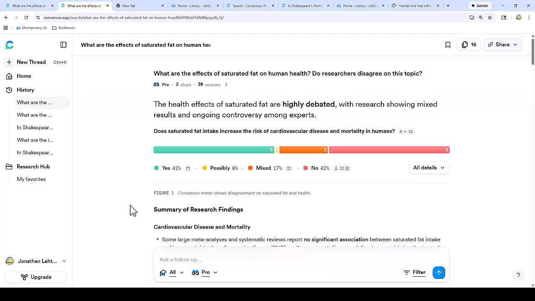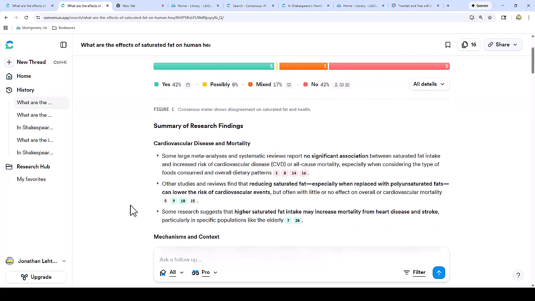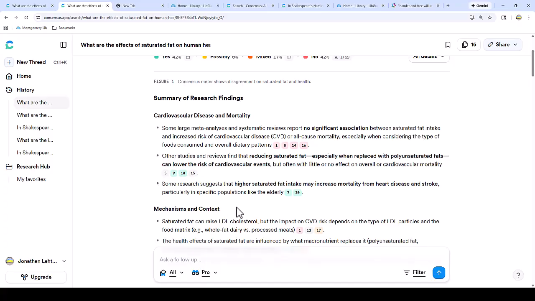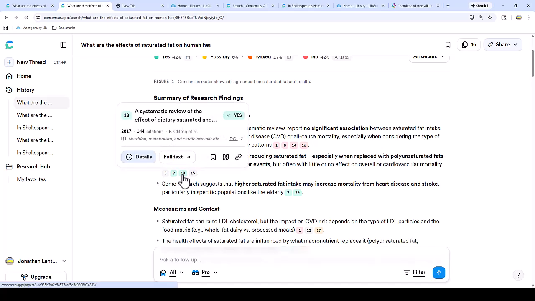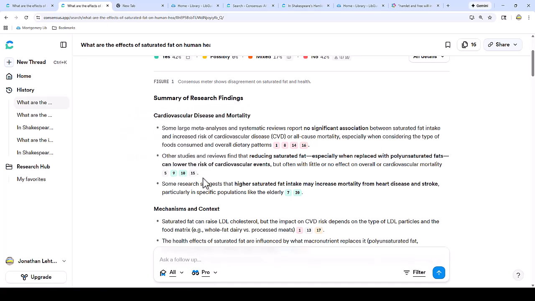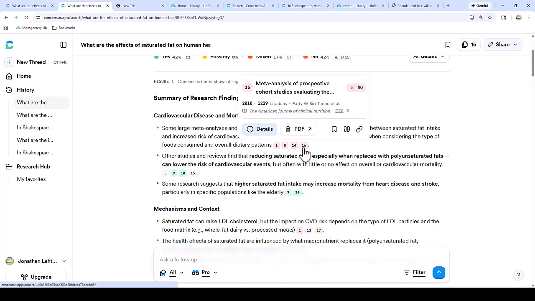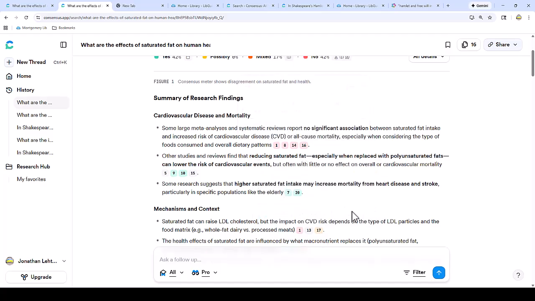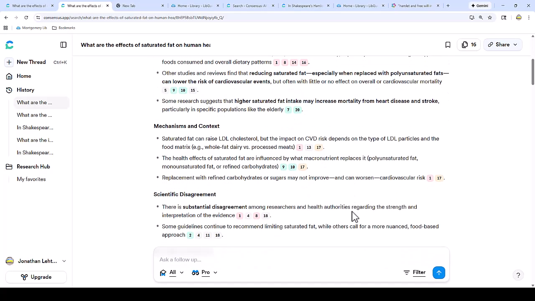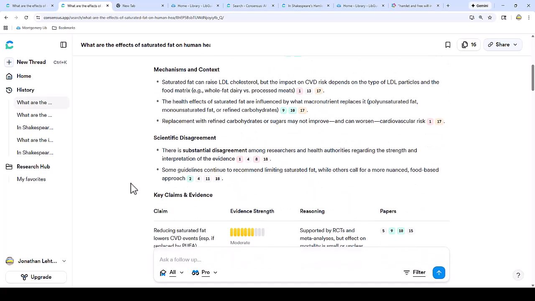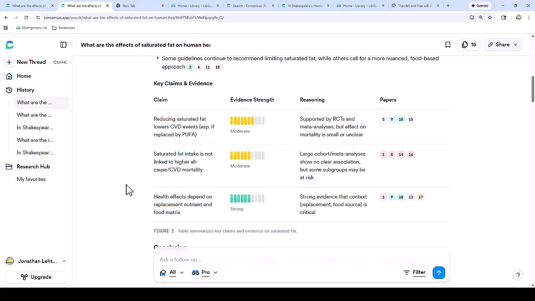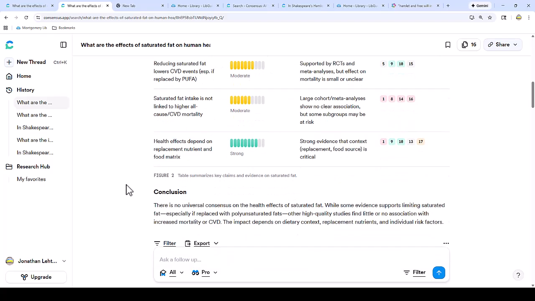Next, there is the AI summary and analysis provided. Each point links to references to back it up, and here they are color-coded, with green meaning, yes, there were negative effects in the study, yellow meaning the results were mixed in that study, and red meaning, no, there were no negative effects in the study. This AI analysis can be helpful, but as I said, it is better to actually read the articles provided. So let's scroll down to the results.